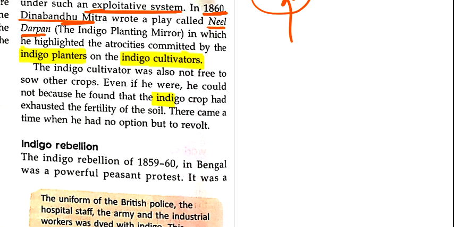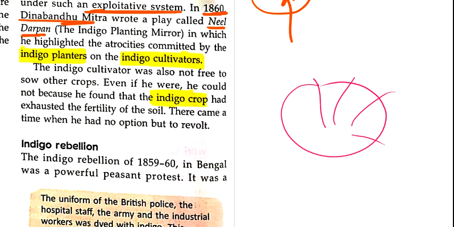You cannot grow any other crop except indigo. If the farmer wanted to grow any other crop, they were unable to do so, because the land has a limited amount of minerals and resources, and those minerals and resources were exhausted by the indigo crop. So the farmers had no option but to revolt, meaning they came out and started fighting. This began in 1859 to 60, when there was a powerful peasant protest in Bengal. The peasants of Bengal protested.